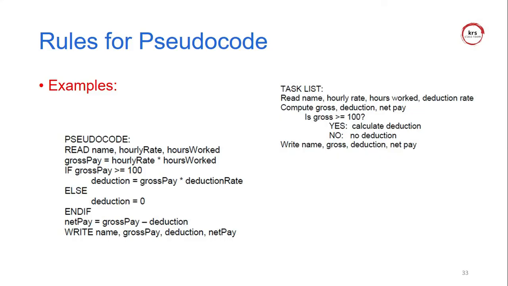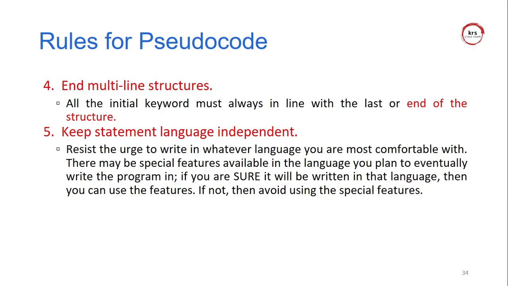The next rule is to end multi-line structures. What is a multi-line structure? The previous example is one: if gross pay is greater than or equal to 100, else some other statement, and finally it finishes with the END keyword. All multi-line structures should finish with an end keyword: END IF, END WHILE, END DO WHILE. END indicates the finish of the multi-line structure. That is the fourth rule.